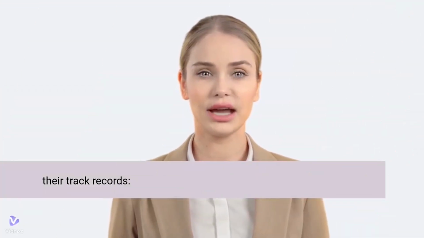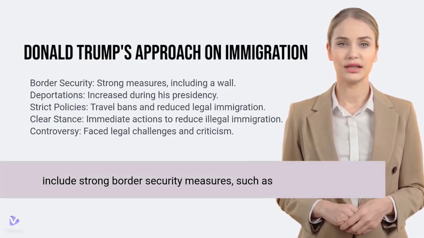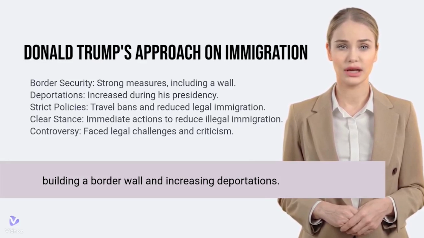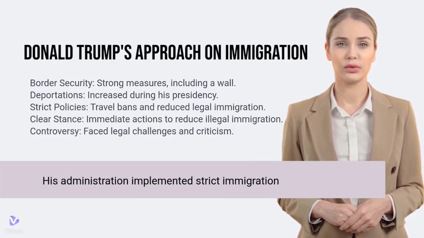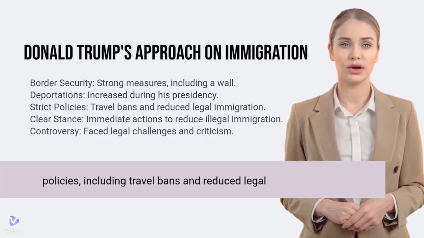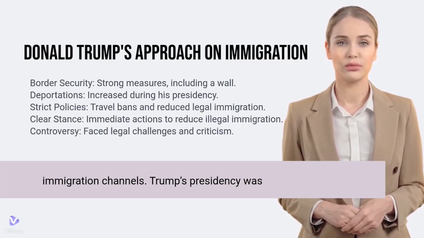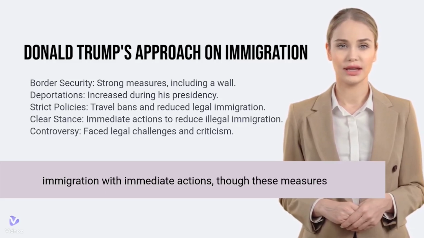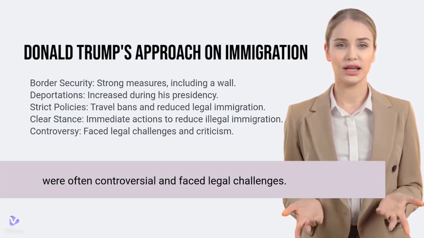Here's the comparison on immigration, including their track records. Donald Trump's approach. Trump's policies include strong border security measures, such as building a border wall and increasing deportations. His administration implemented strict immigration policies, including travel bans and reduced legal immigration channels. Trump's presidency was marked by a clear stance on reducing illegal immigration with immediate actions, though these measures were often controversial and faced legal challenges.